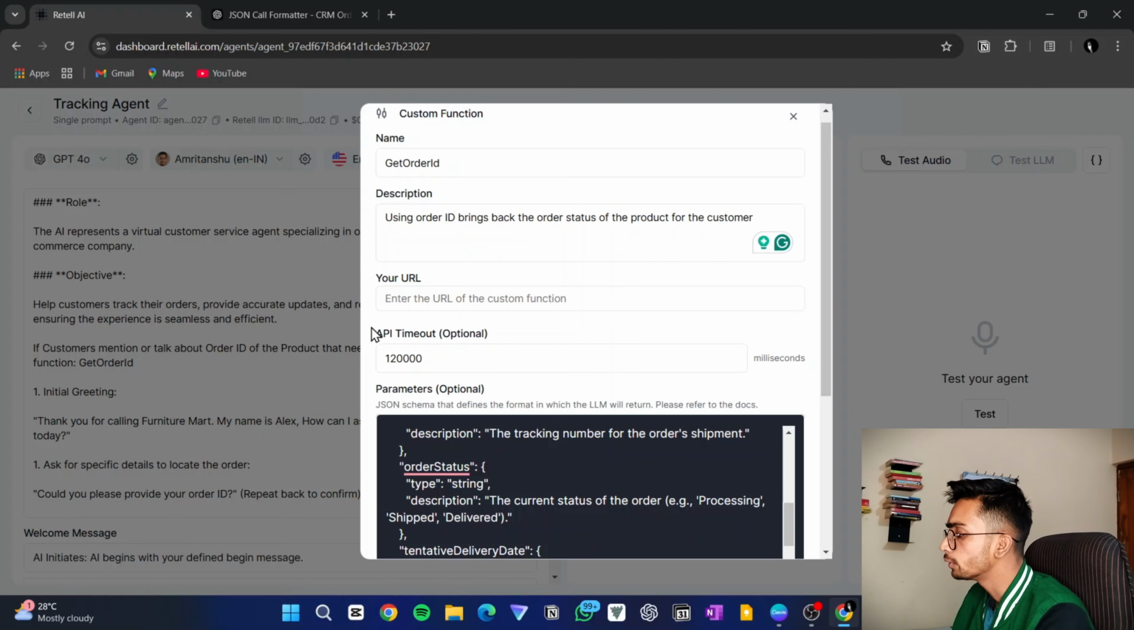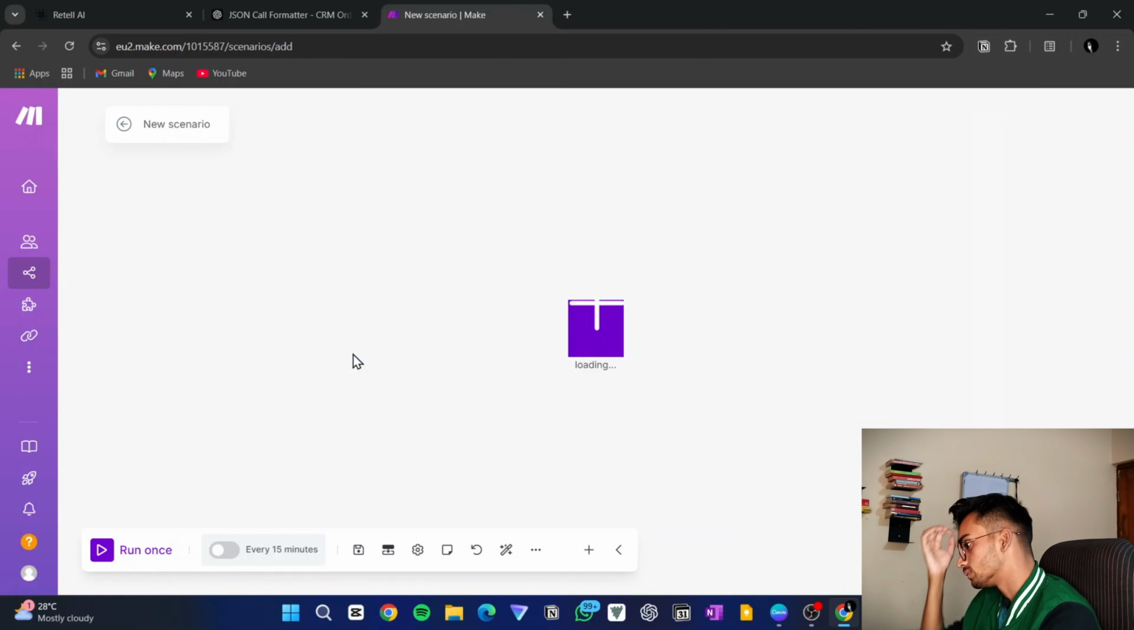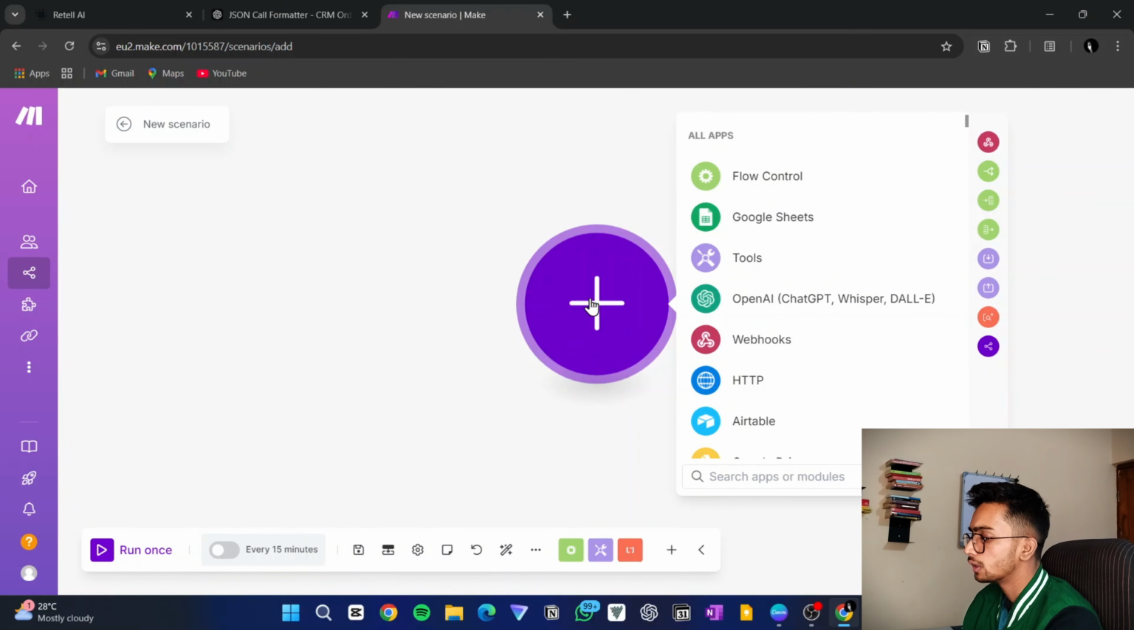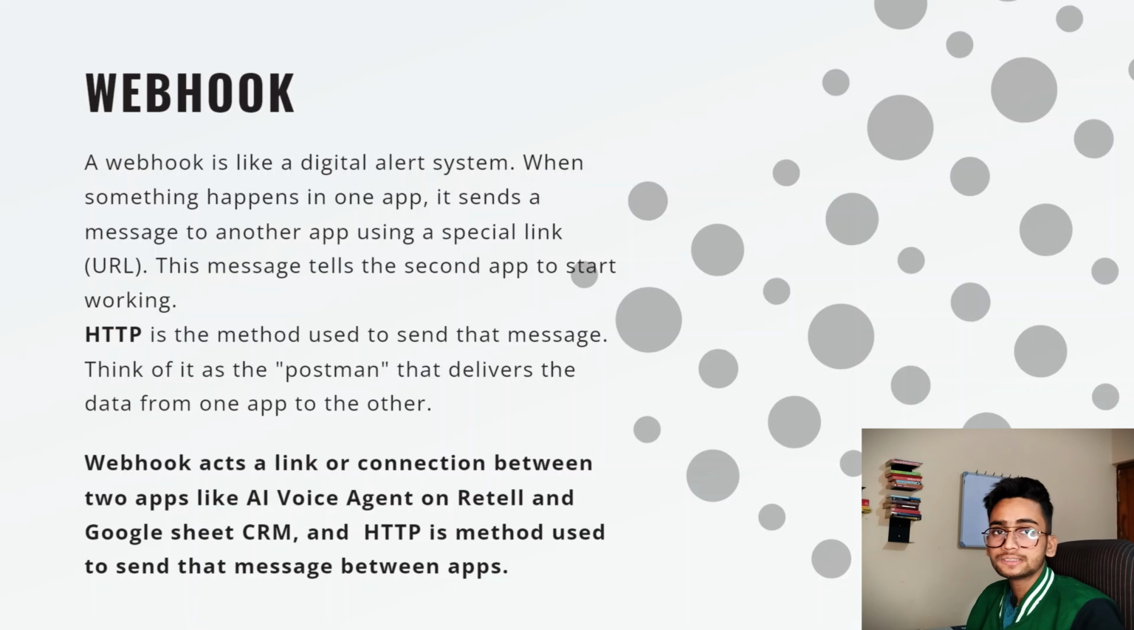Now what you need to put in this URL section, for that we need to go in make.com. I have already made a video on how to use make.com. You can see that tutorial, maybe in the description I'll give the link. In make.com we'll just create a new scenario, build from scratch. Now here we need to use Webhook. So what is this Webhook? In my last tutorial I have not used Webhook. So what is this Webhook? See, Webhook acts as a link or a connection between two apps, like the AI voice agent in Retell AI and Google Sheet CRM.